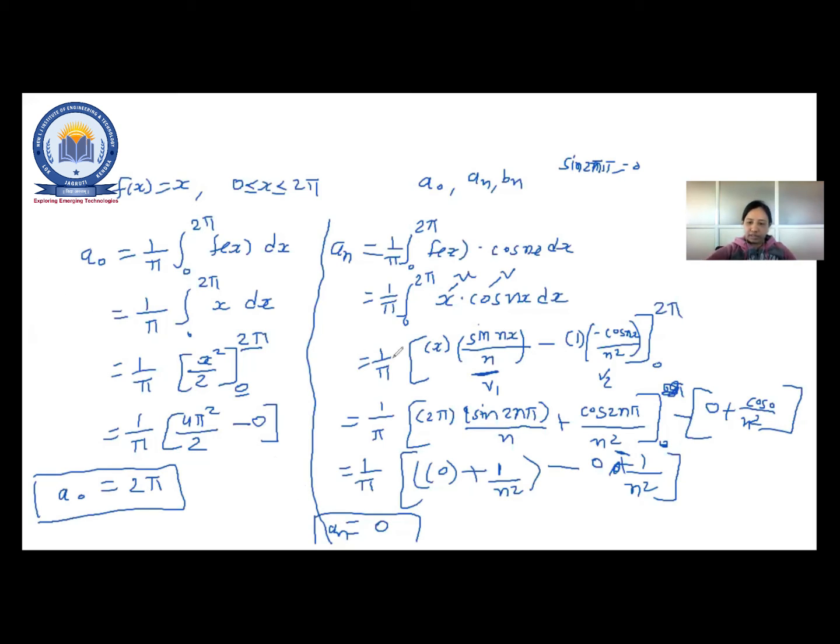Just for 5 minutes, we'll solve this example and then we'll end the meeting. Now the next thing is Bn. Has anyone calculated Bn? We are not considering that constant in integration, right?